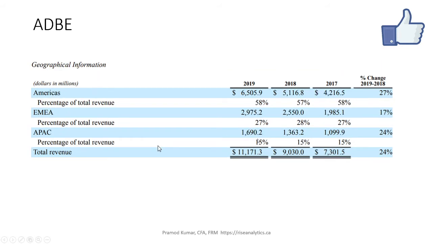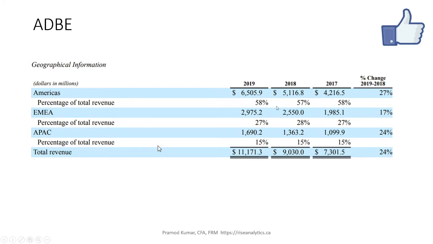Now, from the diversification perspective, which is one reason I put this slide in: the American market, for example, is a very big market, but because of coronavirus it got impacted. Still, you'll see most of their revenue is not only from America. It's also from the EMEA region and the APAC, Asia Pacific region, which together are a little over 40%, at 27% and 15%. So they are very well diversified from that perspective.